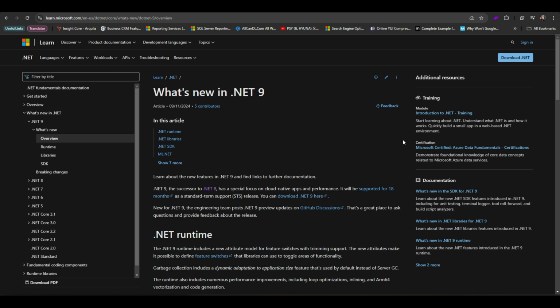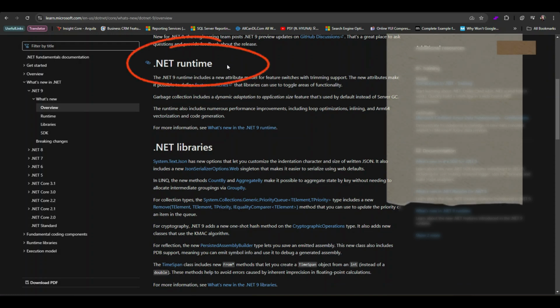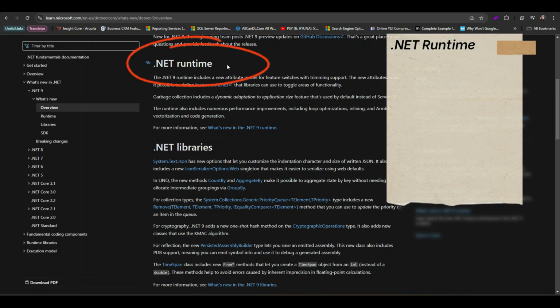.NET 9 introduces major improvements across the board, and I'm gonna break them down for you. .NET Runtime Enhancements. The runtime has received numerous improvements. You'll see much better garbage collection performance, which translates to less memory use and faster application execution, especially for larger scale applications or cloud-based services.